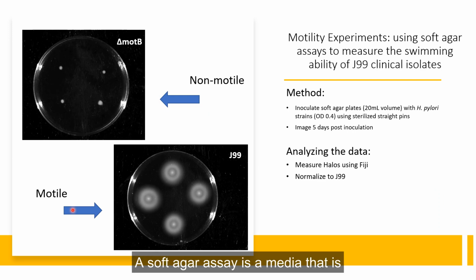A soft agar assay is a media that is commonly used to test the swimming motility and chemotaxis of bacteria. The method involves inoculating bacteria into a nutrient-rich media. Cells that are motile are able to migrate outwards from the point of inoculation, and this results in a visible motility halo, which is what we see here on this plate. This image, on the other hand, shows a non-motile mutant, and as you can see, at the point of inoculation, there is growth, but there is no motility halo. And so in our motility experiments, we inoculate soft agar plates with the H. pylori strains using sterilized straight pins, and then imaged the plates 5 days after inoculating.